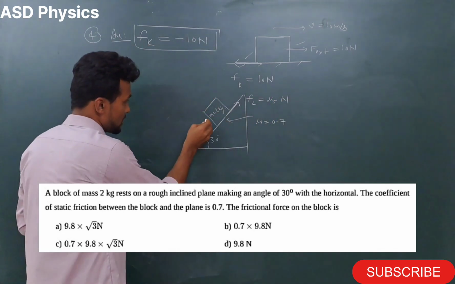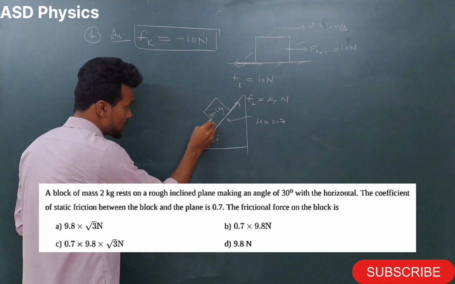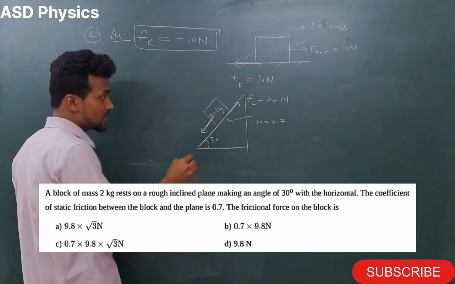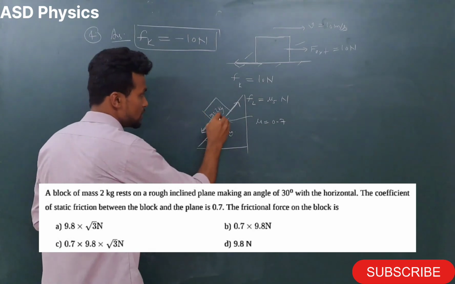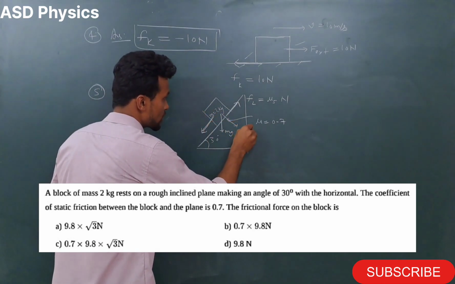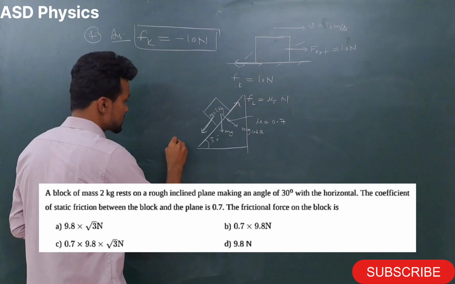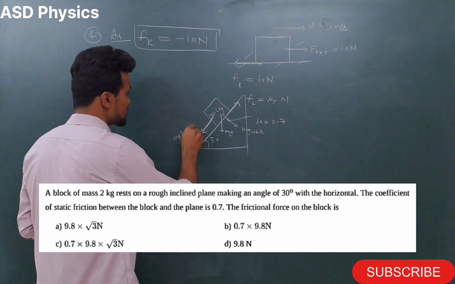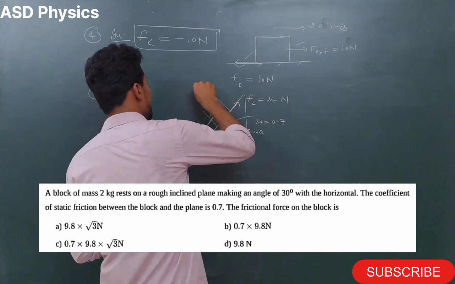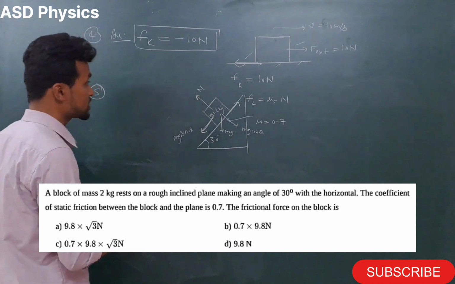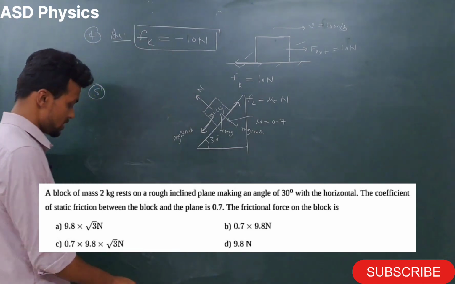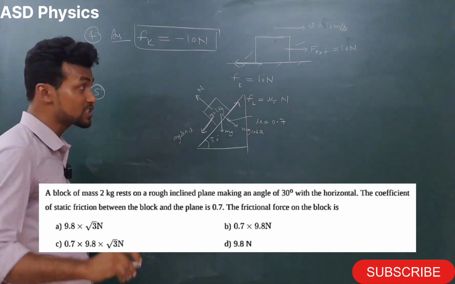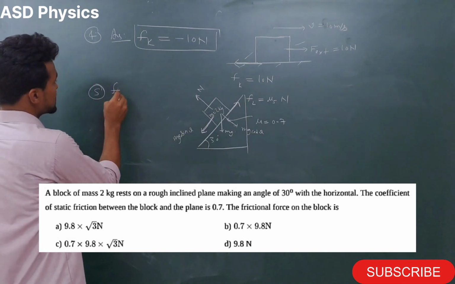Okay. After that, if we talk about the force that will support the motion, you know very well, see, this side mg will be there. This is mg. So this side component is what? Mg cos theta. This side component is what? Mg sin theta, and normal reaction this side. Okay. So now let's calculate the forces. First we have to identify whether the block is in a rest situation or motion situation. Then only we can tell how much frictional force is there.